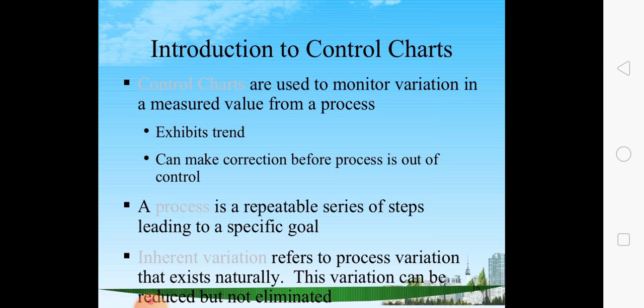A control chart is a means of visualizing variation. It is the only means that can visualize the variation that occurs in process data and its components. It shows whether the process is stable, that is in statistical control, or is not stable, that is out of statistical control. A process is a repeatable series of steps leading to a specific goal. Inherent variation refers to process variation that exists naturally. This variation can be reduced but not eliminated.